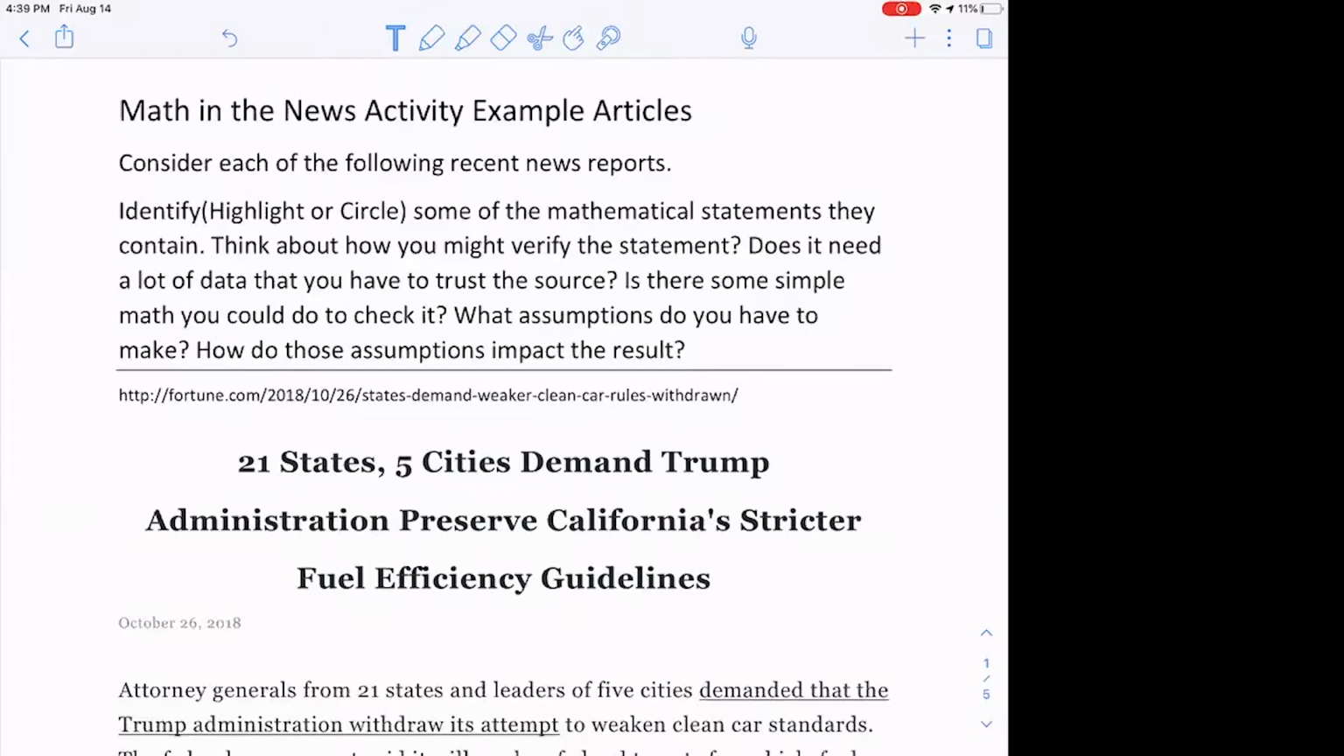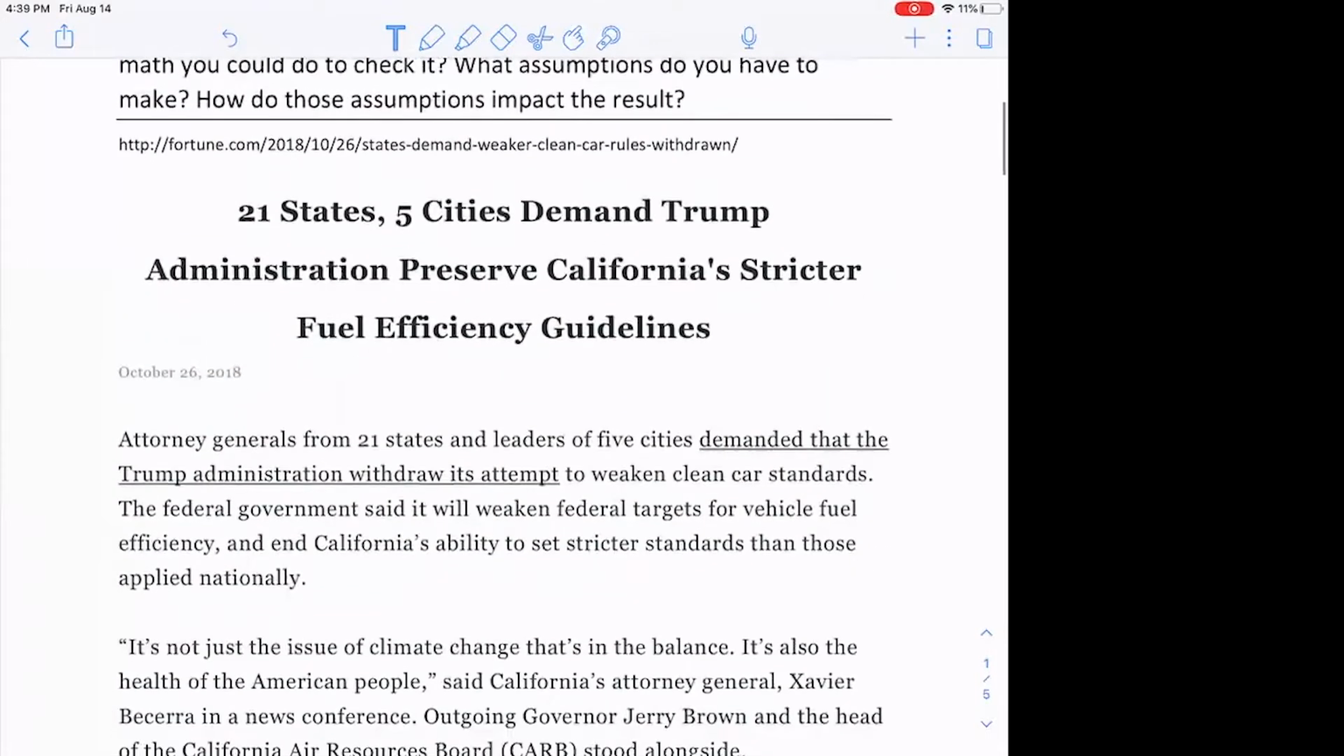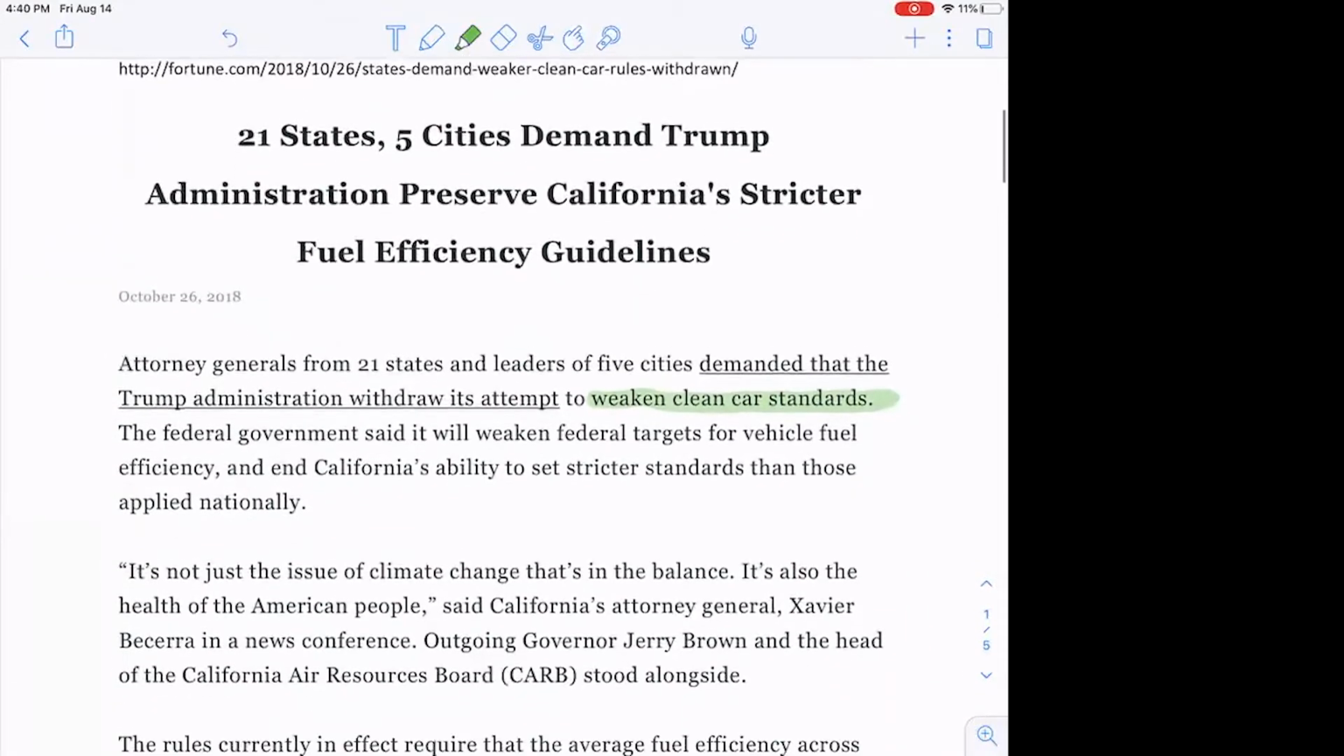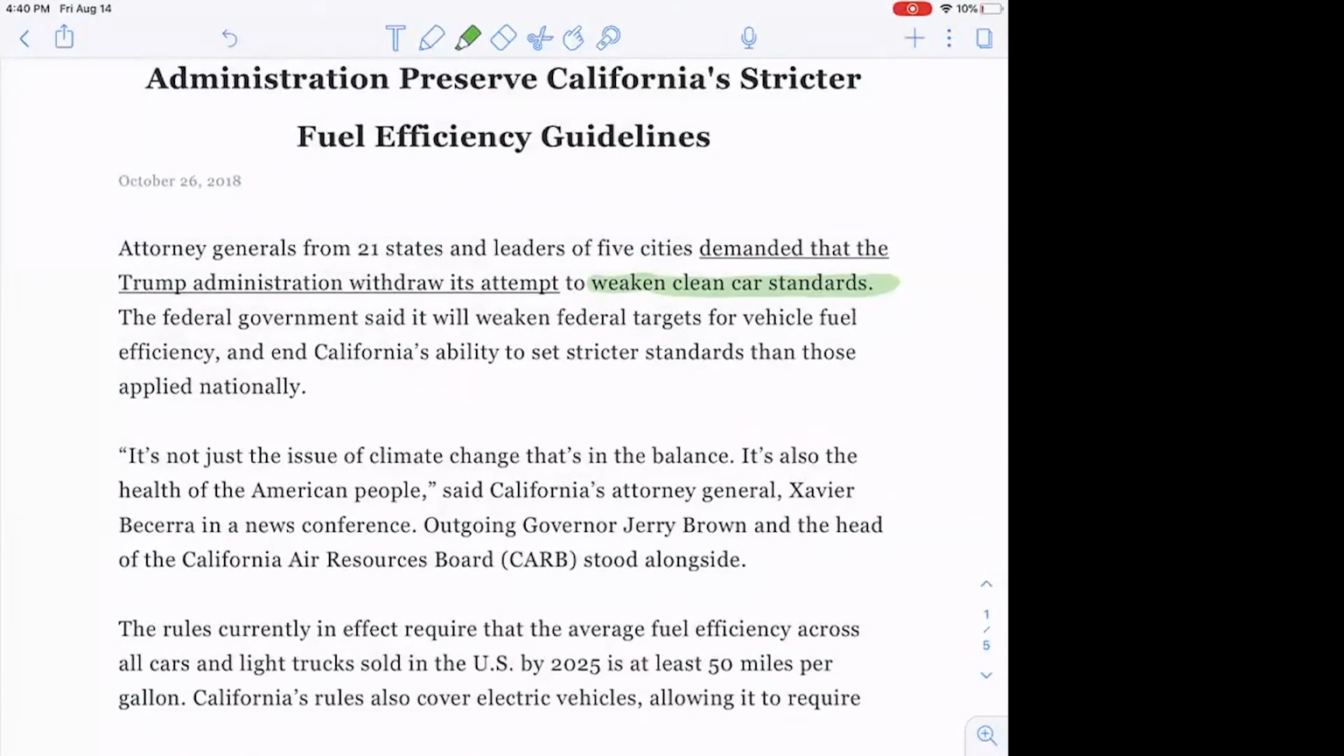So here's an article from 2018 where attorneys general from 21 states have demanded the Trump administration withdraw its attempt to weaken clean air standards. So the basic idea is that the current rules in California require that the average fuel efficiency across all cars and light trucks sold by 2025 is at least 50 miles per gallon, the 50 mpg. And that's increased from the average right now.